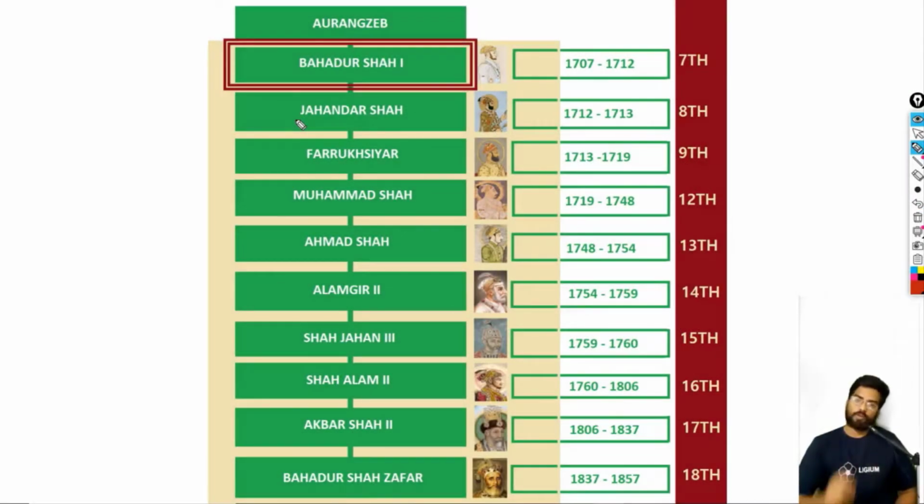Among the early Mughal rulers, you obviously know some of them. We have Babur, then Humayun, then Akbar, then Jahangir, Shah Jahan, and Aurangzeb. Aurangzeb was the last of the early Mughal rulers. The difference between the early and the later Mughal rulers is that the early Mughal rulers were really strong. Of course they did have some vices here and there, but they expanded their empire and focused on the economy. Overall, the Mughal Empire reached its zenith during the early Mughal rulers.